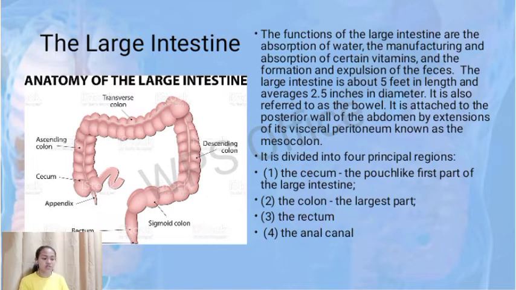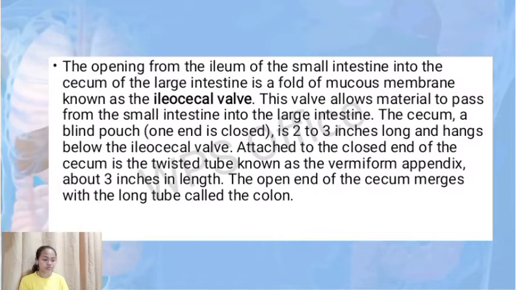It is attached to the posterior wall of the abdomen by the extensions of visceral peritoneum known as the mesocolon. It is divided into 4 principal regions. The first one is the cecum, the pouch-like first part of the large intestine. The second one is the colon, or the largest part. The third one is the rectum, and the last one is the anal canal.